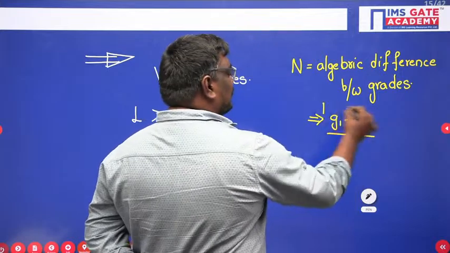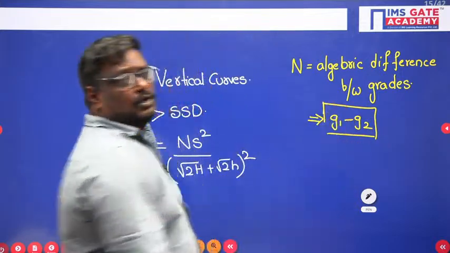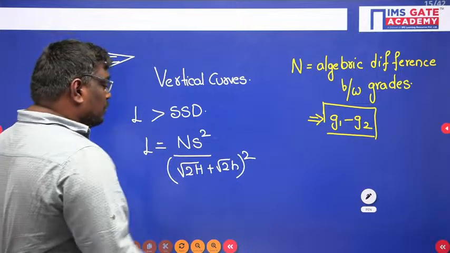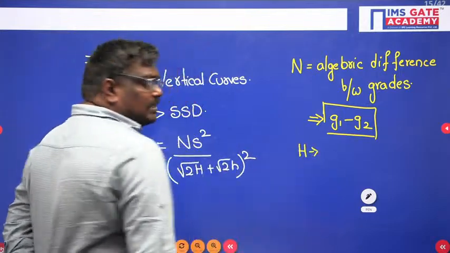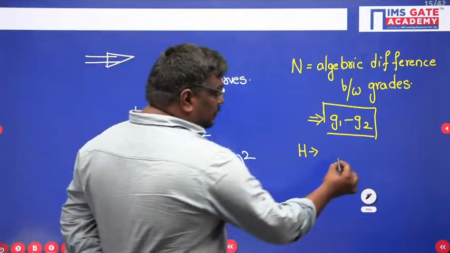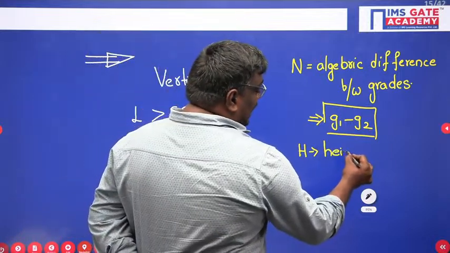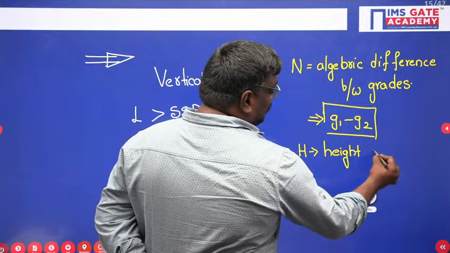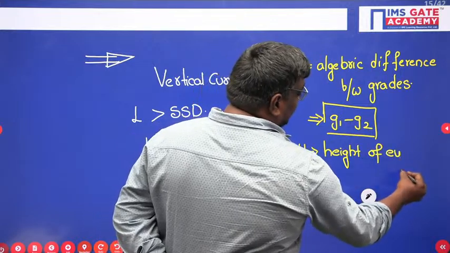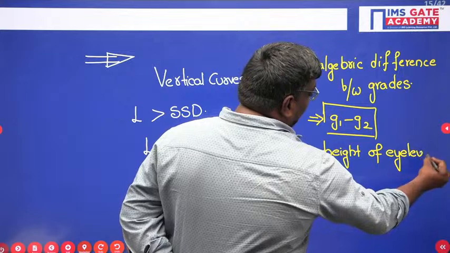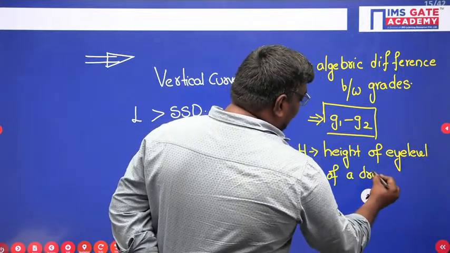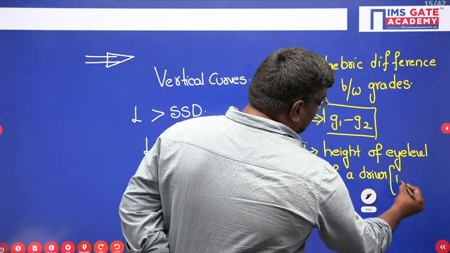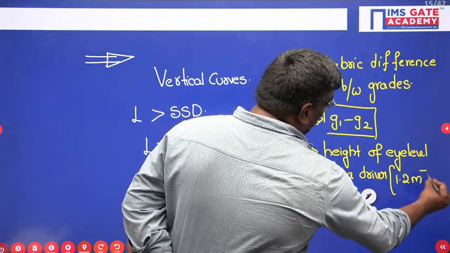Now, what does capital H represent? Capital H represents the height of the eye level of a driver. If I consider the height of the eye level of a driver, it is equal to 1.2 meter.